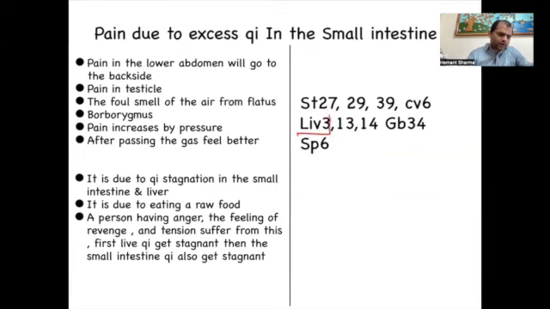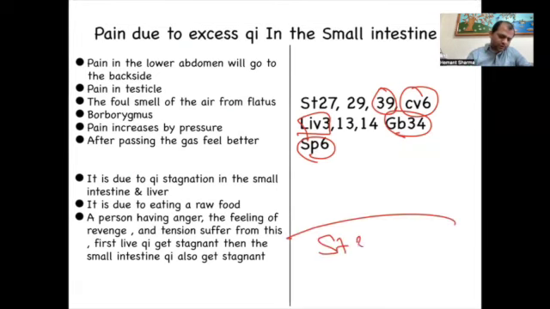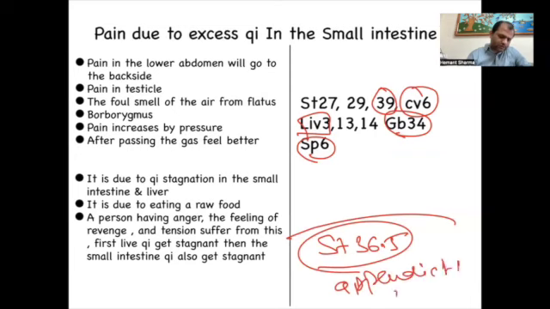We have taken liver 3 here, gallbladder 34 here, spleen 6, CV6, and 39, near about same. Only in the appendicitis, we have taken stomach 36.15, which is the special point for appendicitis. And we have taken local point stomach 25, but it can be used here also. Stomach 25, there is no problem.